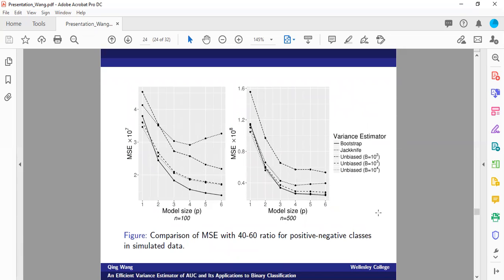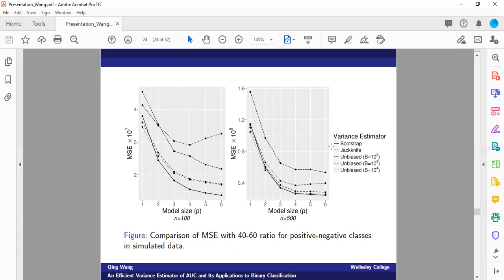So here I only present you the results. We have a 40-60 ratio between the positive and negative classes in the simulated data. And here what we compare is the mean square error value, multiplied by a constant for ease of visualization. The horizontal axis represents the 6 candidate models. The left graph is when the sample size is 100, and the right one is sample size 500.